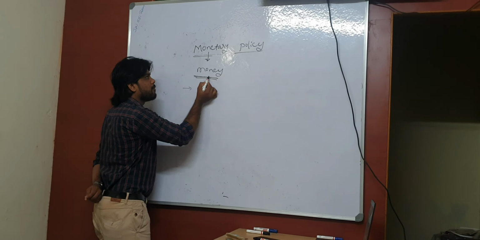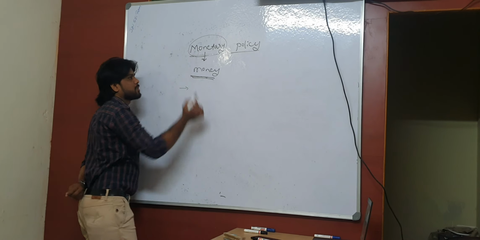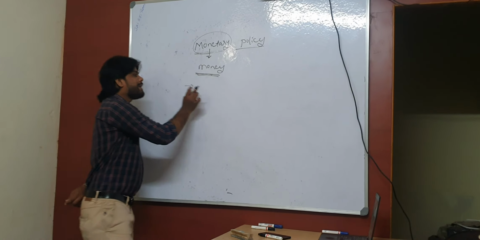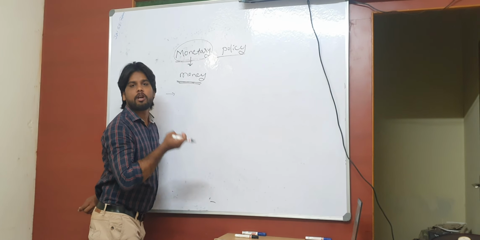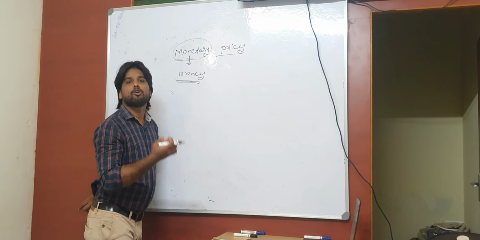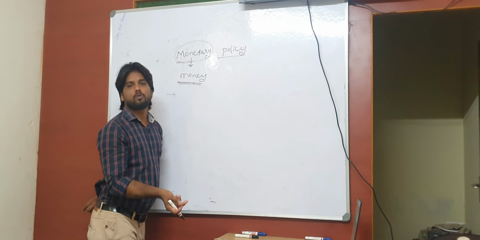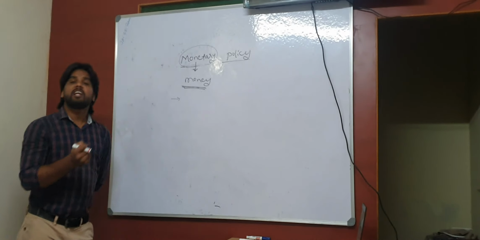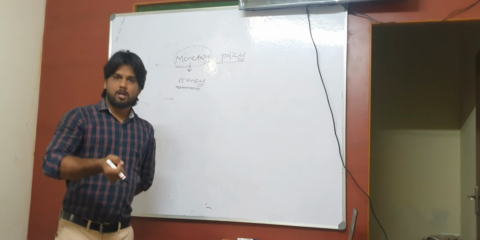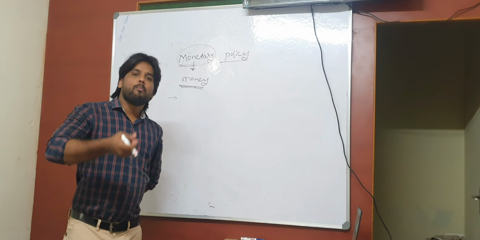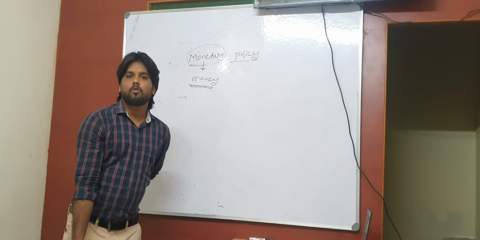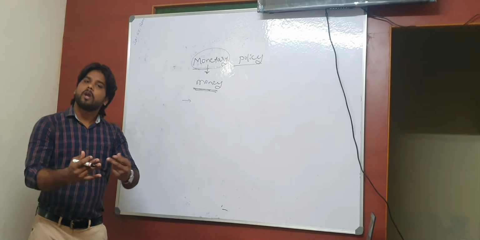So now the first question, what is this policy? Who controls it? How does it work? All these things let me explain. Monetary policy, or money policy, is a simple process by which the monetary authority of a country controls the proper credit flow into the society.